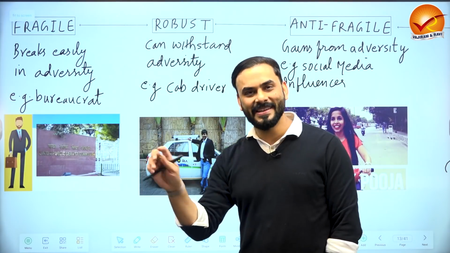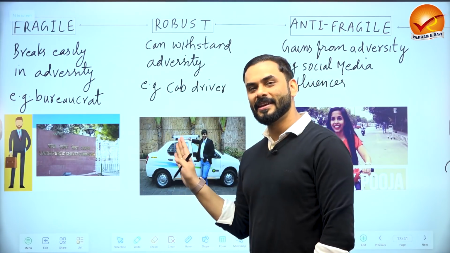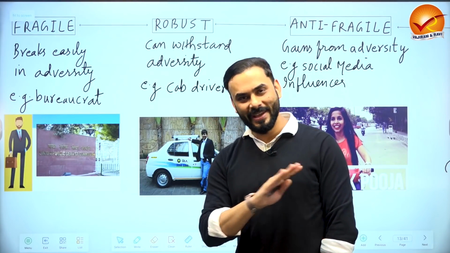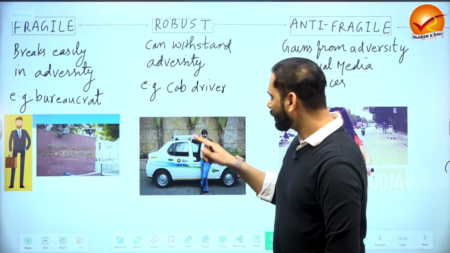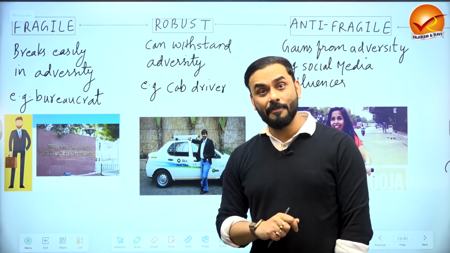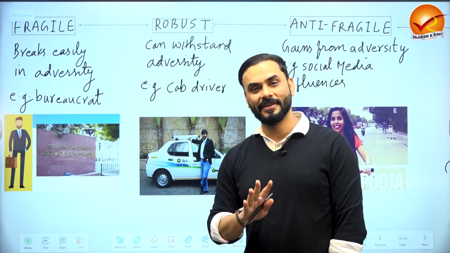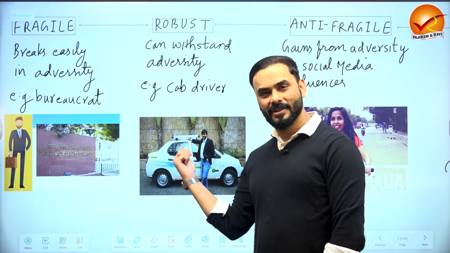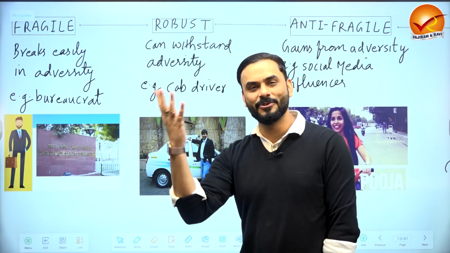The new passenger does not know what the cab driver did with the previous passenger. There is no way we can know about it. So if you talk about a cab driver, his reputation, his job is very robust. Even if a customer is not happy with this cab driver, the next customer would not know it.